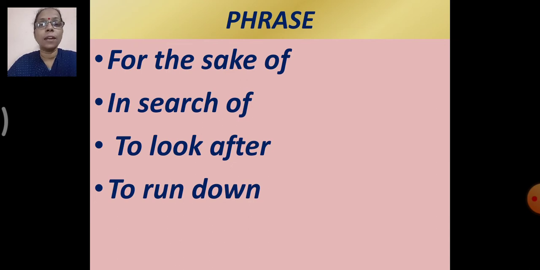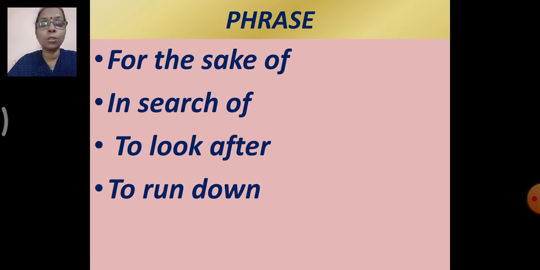Now children, as we know, a sentence is a group of words, right? So here also we can see that these groups of words are making a sense, right? Can you understand the meaning of it? Yes, you can understand that it is talking about something, but these words are not making complete sense. The meaning is incomplete. The sentence is incomplete, right? So we can see that this group of words has a sense but not a complete sense.